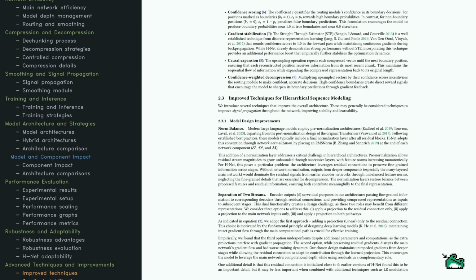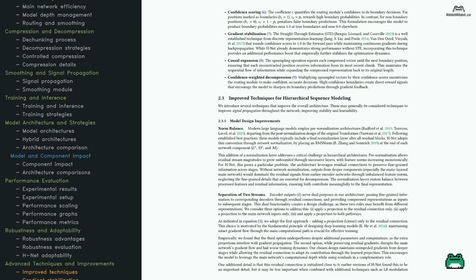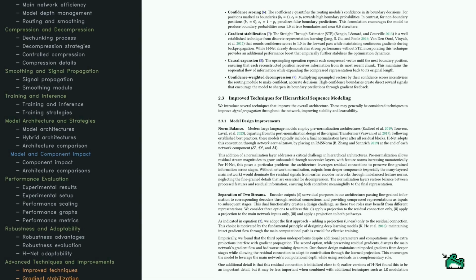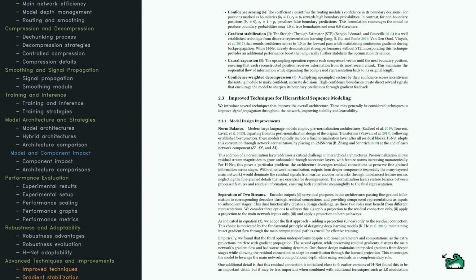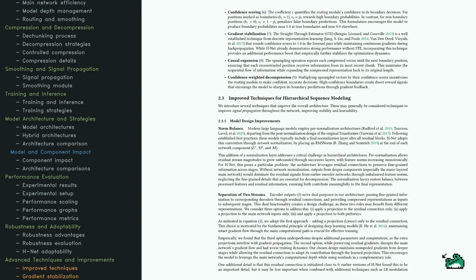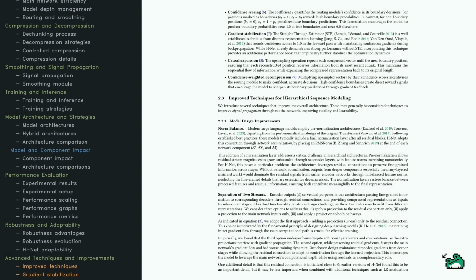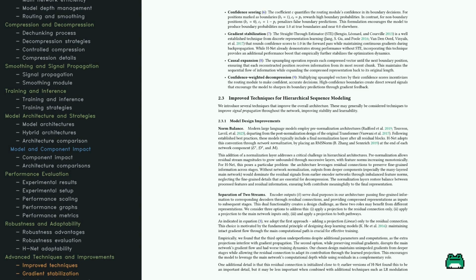Now we get into techniques enhancing hierarchical sequence modeling, focusing on confidence scoring and gradient stabilization. The model uses confidence scores to decide boundary positions, promoting precise predictions. A key technique, the straight-through estimator, aids in stabilizing gradient learning. For upsampling, causal expansion maintains sequence flow, while confidence-weighted decompression uses scores to improve decision-making. Improved techniques include balancing normalization layers to maintain stable learning across layers. Information is split into streams, ensuring both detailed and compressed data flow effectively through the network.